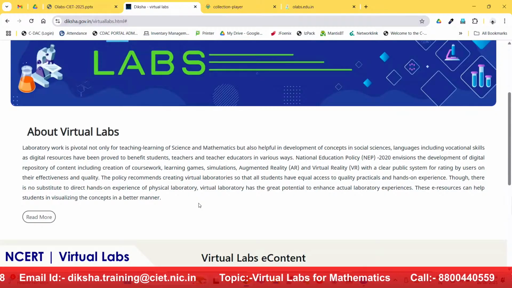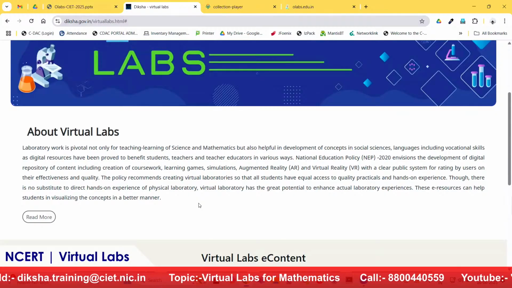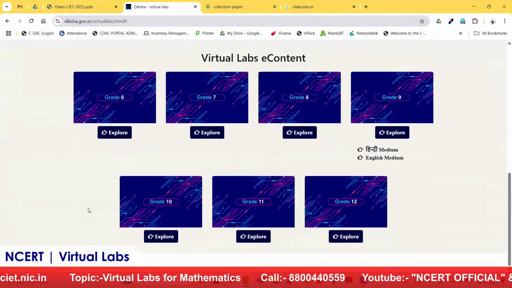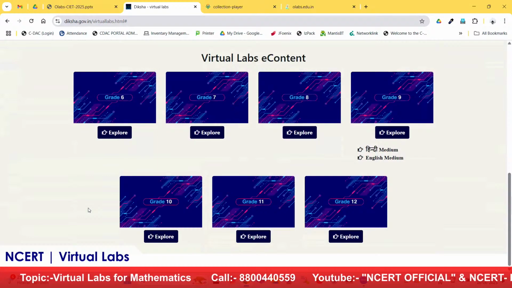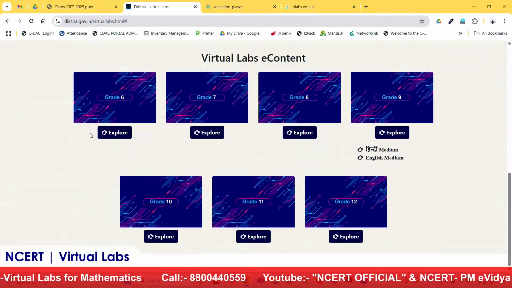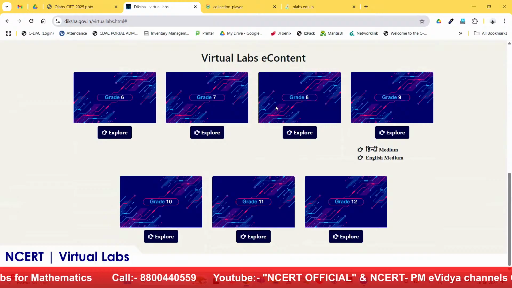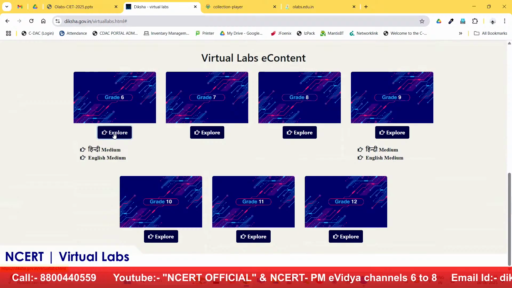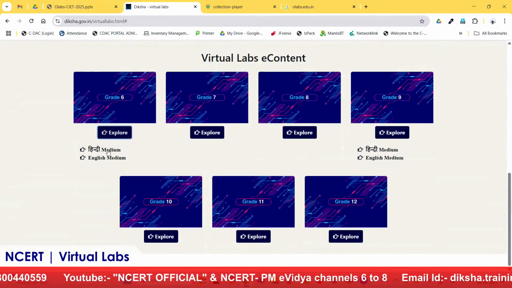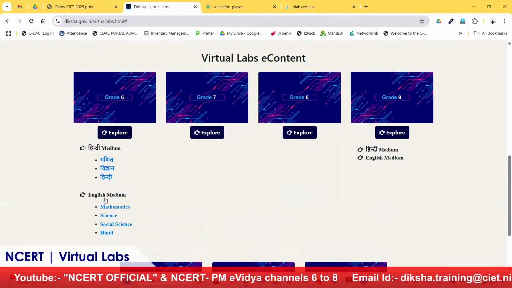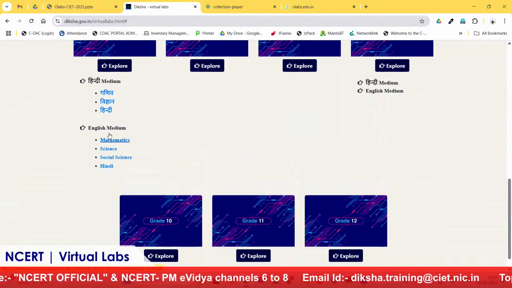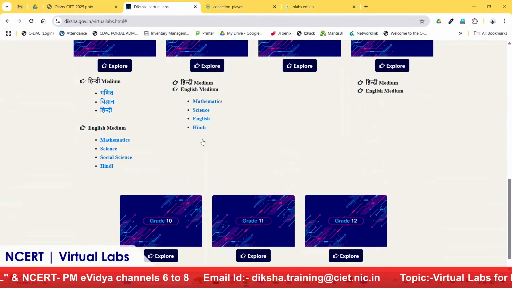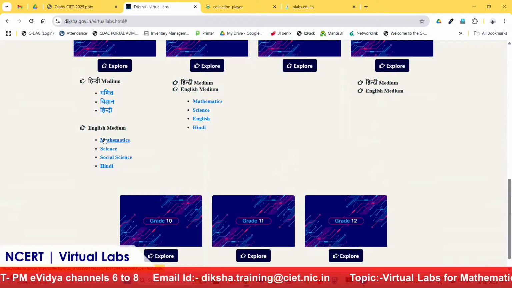So the users can see this is our portal, diksha.gov.in/virtual-labs. On this page, the content is added, and Diksha has very beautifully bifurcated the available content. If you see, class 6, grade 7, grade 8, grade 9, 10, 11, 12, they have bifurcated. If I click on explore, you can see both mediums are available: what subjects are available in Hindi, and what are available in English. So you see mathematics, science, social science, Hindi topics are there, and the same has been done for all classes. Now I will click on mathematics.